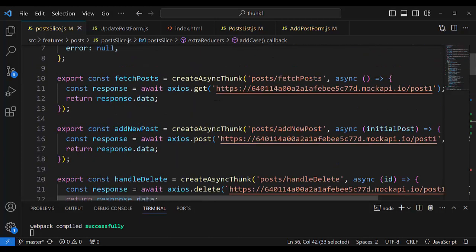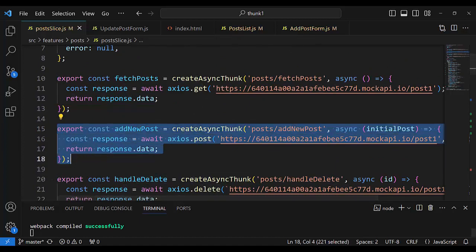Add new post, one more time. This is a very small part, a little text, a little script, but a lot of theory.